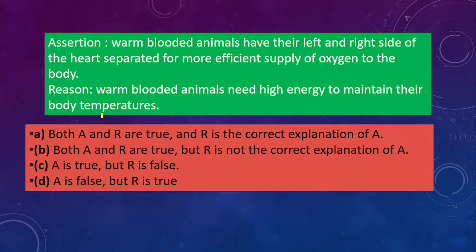So in warm-blooded animals, they are saying that the left and right side of the heart, the right side and the left side, are separated for more supply of oxygen to the body. Because of this, their left and right side of the heart is separate. And the reason is given because they need high energy to maintain their body temperature. All are going for A. Yes, very good. The correct option is A. That is, both the statements are true and R is the correct explanation of A. Good.